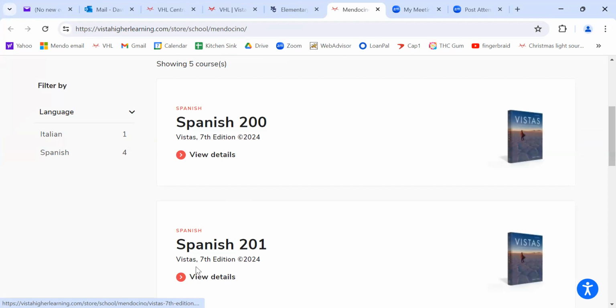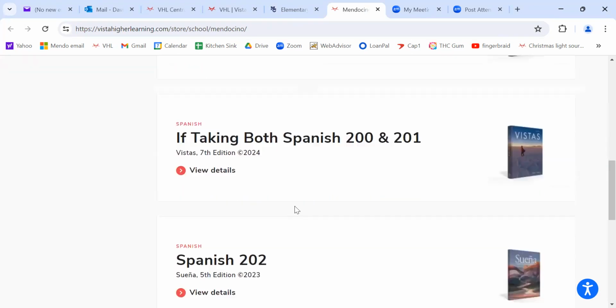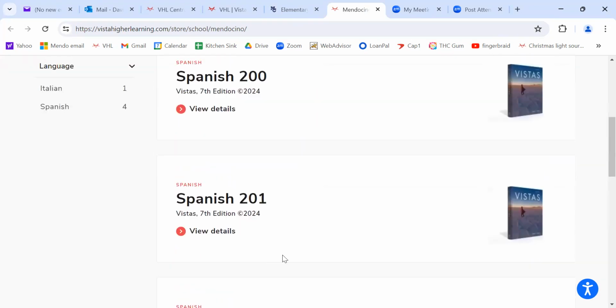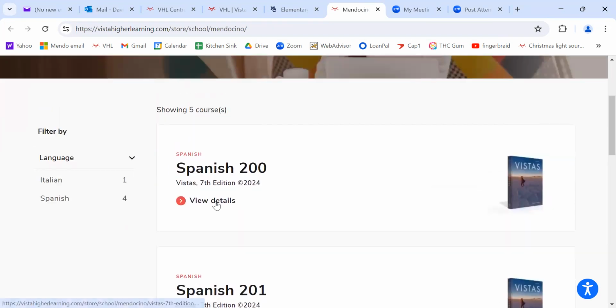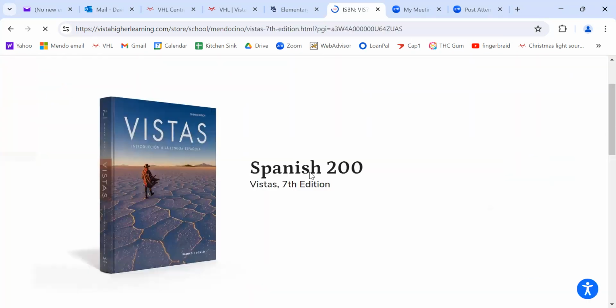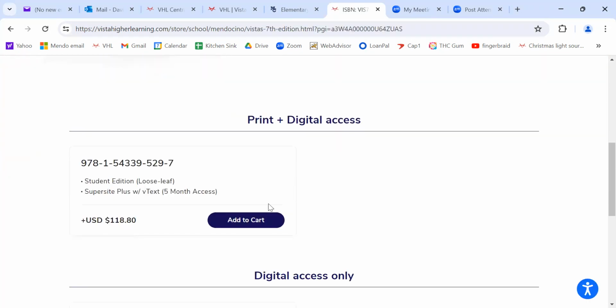So you're going to get these two options. And notice that you need to have the 7th edition. If there's some other book around there, don't take it. You don't want it. And you don't want 201, you want 200, okay? So now we're going to look at details, and you'll be purchasing this thing, and you'll add it to your cart.